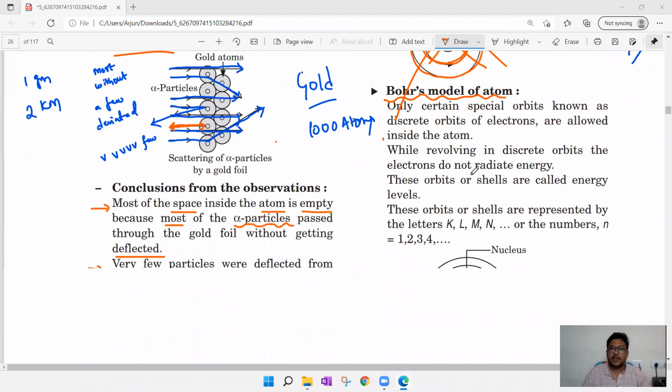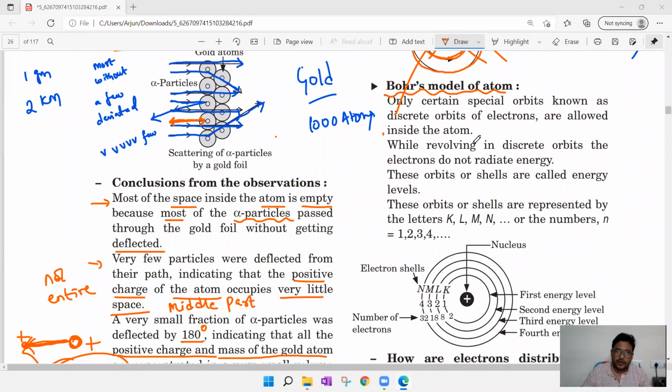Now we are going to see the Niels Bohr atomic model, and this is the model we follow now. Let us see a few points from the Niels Bohr atomic model. Number one, only certain special orbits, known as discrete orbits of electrons, are allowed inside the atom. It means every atom has particular orbits, exact levels of orbits. There will be stationary orbits. Every orbit will have some energy, that is, discrete orbits.